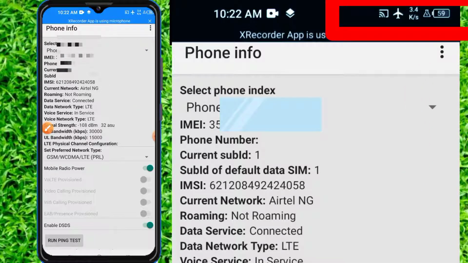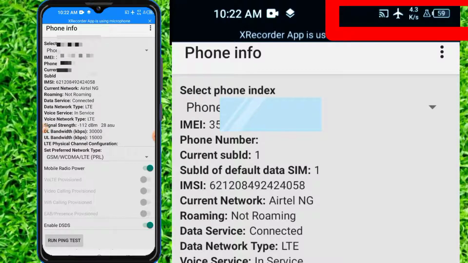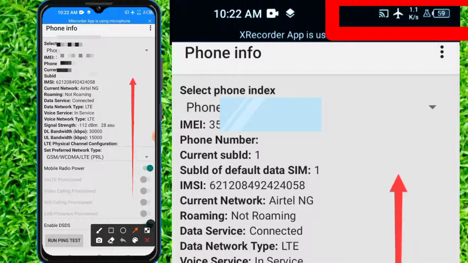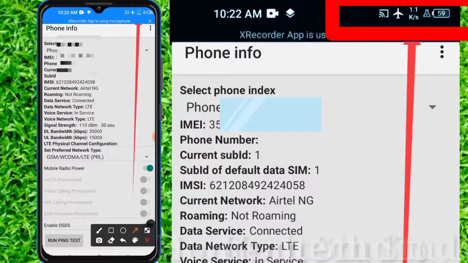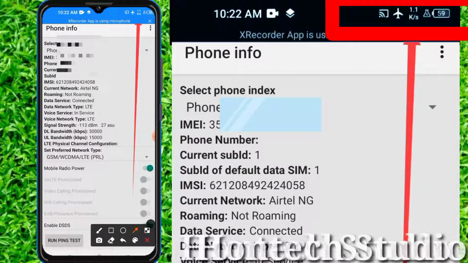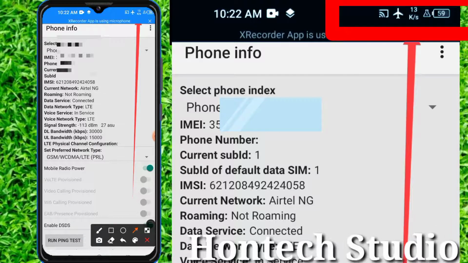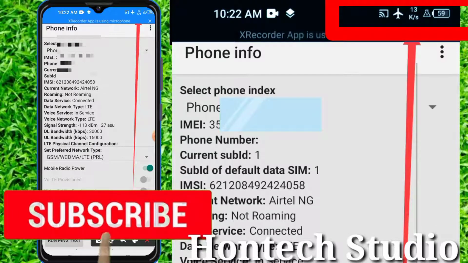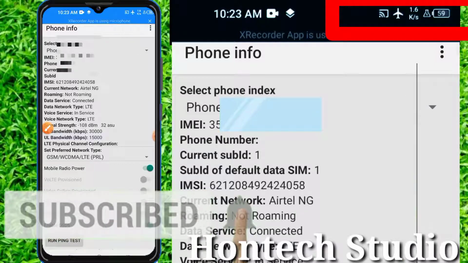It's running up there. My data connection sign. I don't know if you can see it up there. Up there. My recording app is covering it. It's covering the arrow sign.